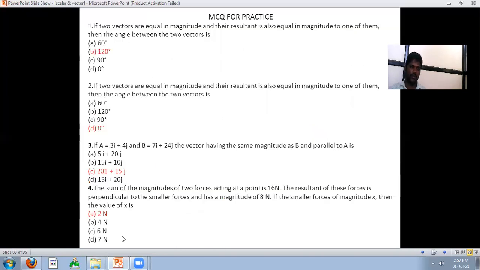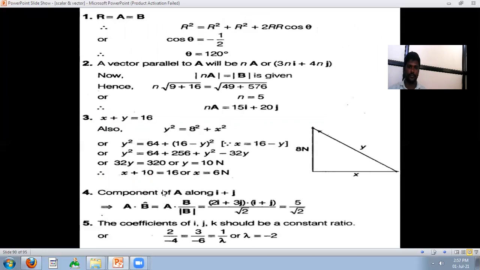And the next problem, number 4: the sum of the magnitudes of two forces acting on a point is 60 Newton. It means for two forces the sum is 60 Newton, and the resultant force is perpendicular to the smaller force and has magnitude 8 Newton. If the smaller force has magnitude x, then the value of x is, this component of a along a plus j, that is a dot b bar upon b bar, that is 2 i cap plus 3 j and i plus j, that is 5 upon root 2.